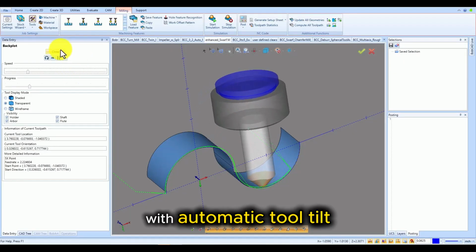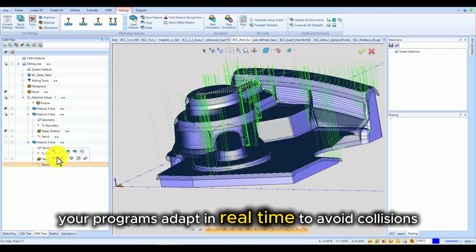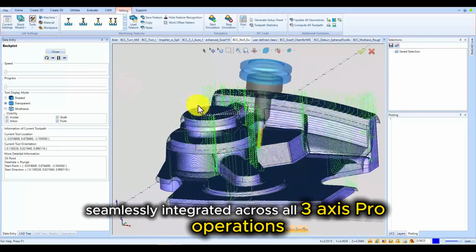With automatic tool tilt, your programs adapt in real time to avoid collisions, seamlessly integrated across all three Axis Pro operations.